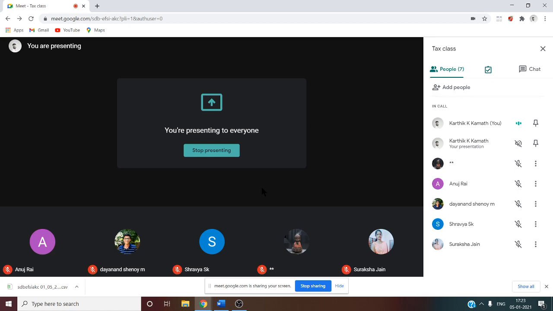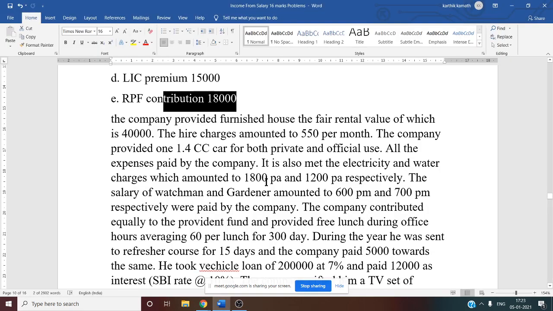Here we know that 18,000 is the employee contribution. While solving in the main format, we have to see whether the amount is less than this or more than this. If it is less than 18,000, will we get a taxable amount or not?